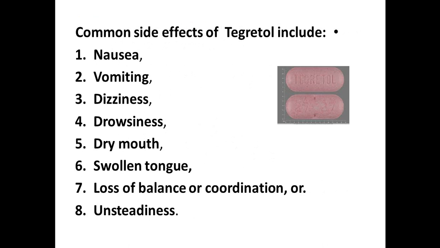What are the common side effects of Tegretol? Usually it is used for a focal type of epilepsy. There is nausea, vomiting, dizziness, drowsiness, dry mouth, swollen tongue, loss of balance or coordination, and unsteadiness.